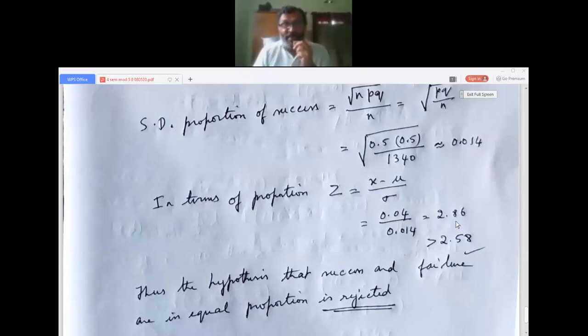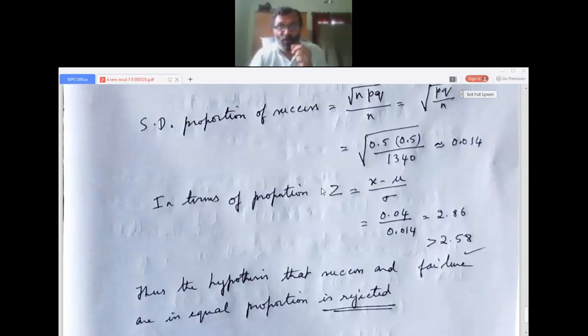And this 2.86 you compare with the standard value, that is 2.58. 2.86 is bigger than 2.58. So if it is bigger, the hypothesis is rejected. That means what you assumed, that success and failure are in equal proportion, is wrong. Thus the hypothesis that success and failure are in equal proportion is rejected. That means the success and failure are not in equal proportion. This is the way to test the hypothesis.